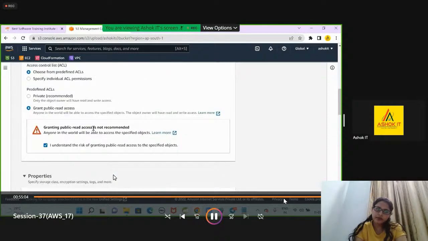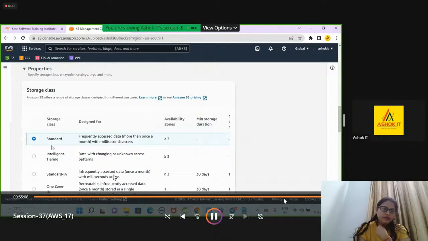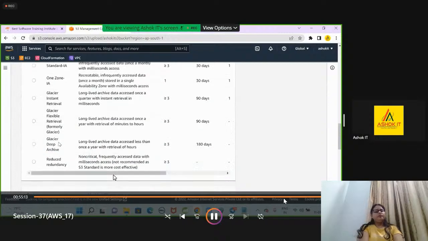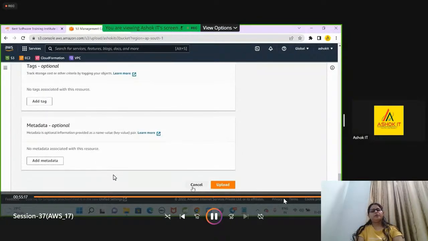So for every object, storage class is mandatory. By default, it is taking the Standard storage class. Based on your requirement, you can select your storage class at the time of uploading the object. Got my point?